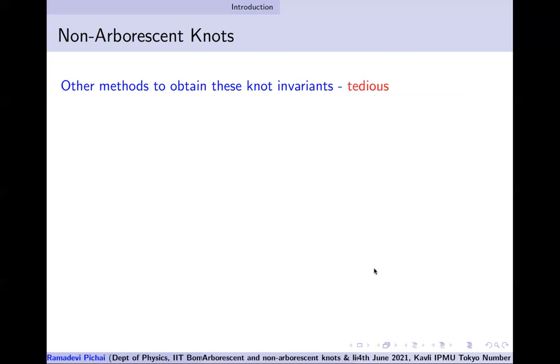One of the key features is you don't have a 4 punctured S2 boundaries. You need to find alternate methods. So beyond 4 punctured S2 boundaries, the computation of duality matrices is not known. Methods are also very tedious. So many times we're not able to handle the polynomial form for even an 8 crossing knot, which is 8_18, which is non-arborescent.